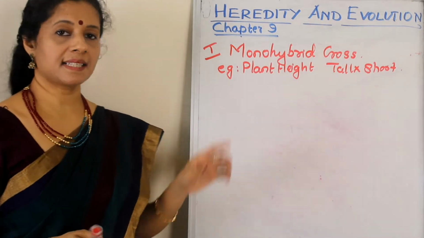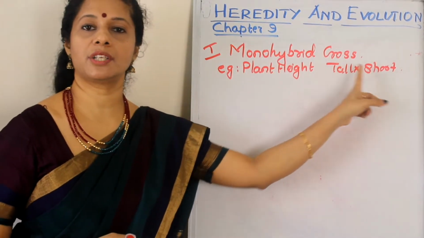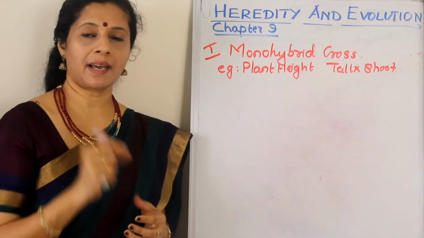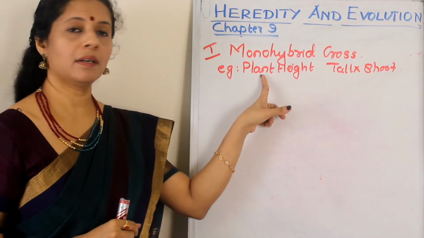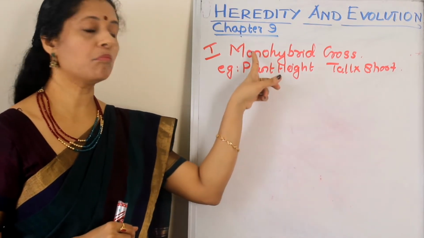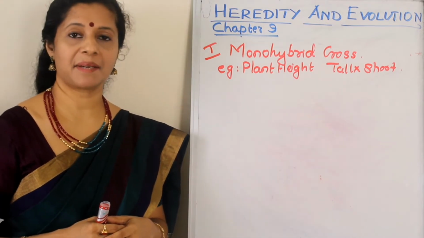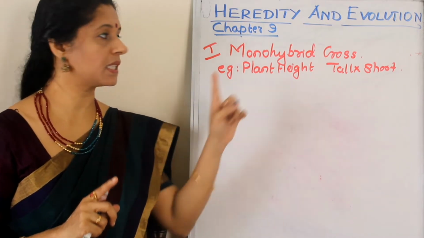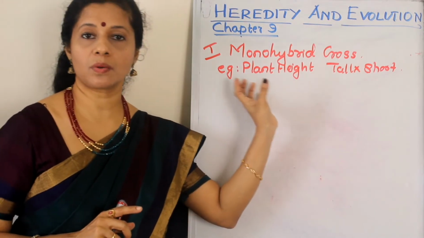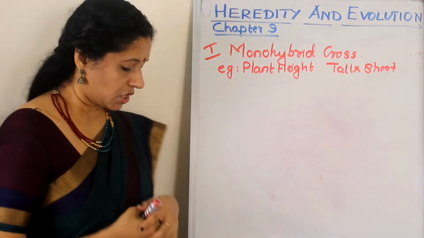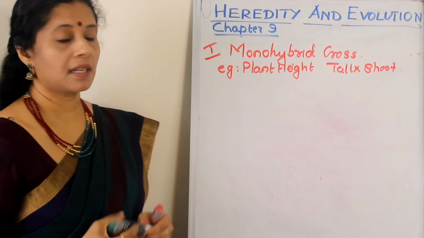Now let us discuss the first character, plant height, tall into short. So here how many characters are we choosing? Only 1. So this is called a mono-hybrid cross. Mono means 1. We are making a hybrid considering only 1 character. So it is called a mono-hybrid cross. This was a cross done by Mendel. Okay. So Mendel's experiment goes like this.